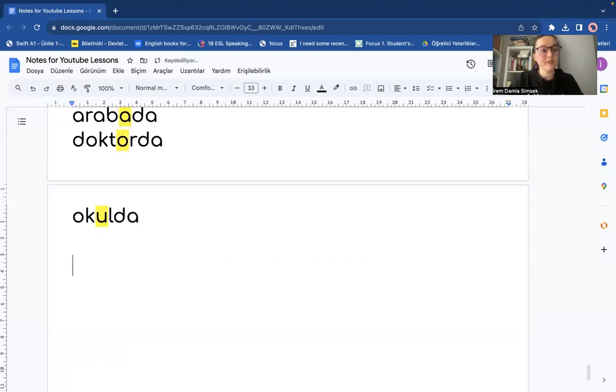Let's do it. For example, what is ev? Ev means house. So I have to follow with de because I cannot say evda. It's difficult for my mouth. So according to the vowel harmony, we connect with a similar sound.